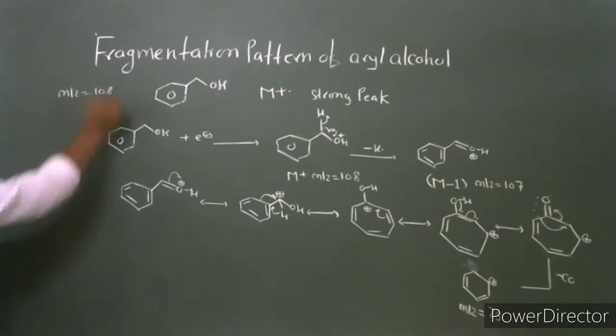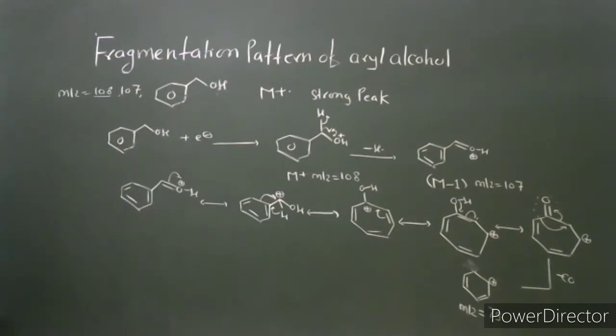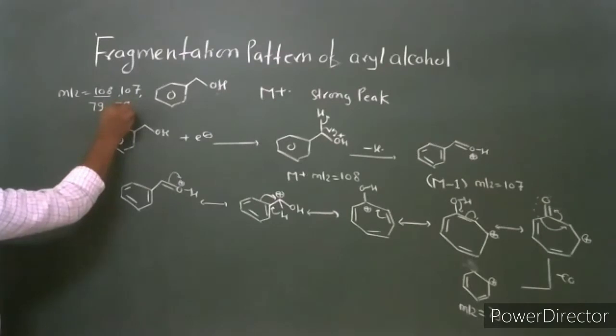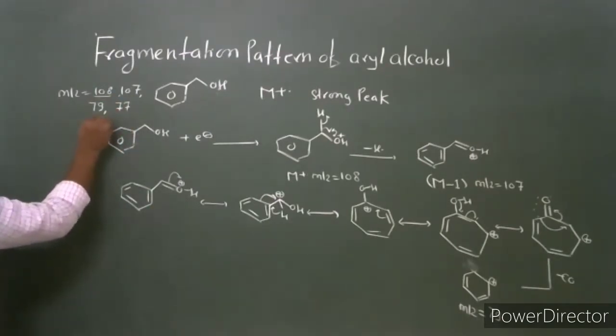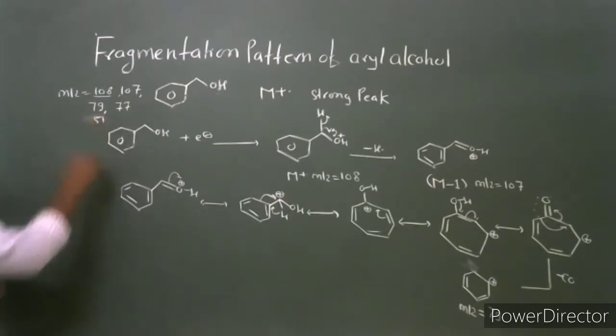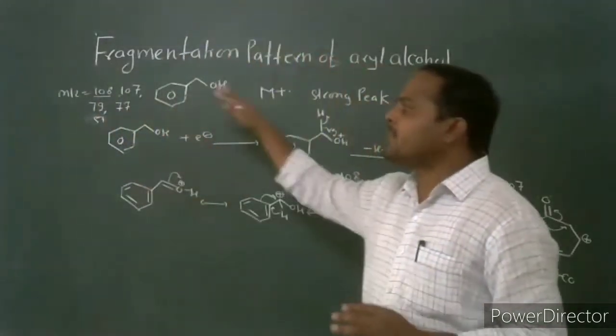the four most important fragment ions. The mass to charge ratio of the first fragment ion, at 108, is the molecular ion. Then another fragment ion at mass to charge ratio 107, then another at mass to charge ratio 79, then another at mass to charge ratio 77, and one more fragment ion which has mass to charge ratio 51. These are the possible fragments for benzyl alcohol.